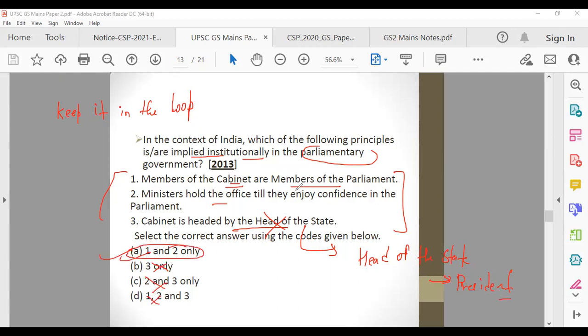So even if you have confusion here, whether they're members of parliament or not, whether they hold office till they enjoy confidence or not, if you know that the third is wrong, you're able to get the answer. That is called option elimination, and that more or less works in UPSC prelims.